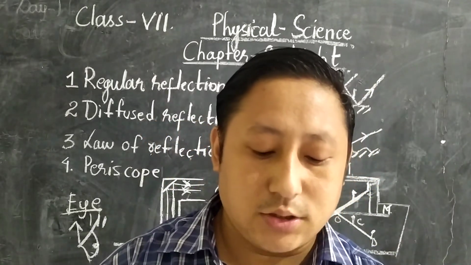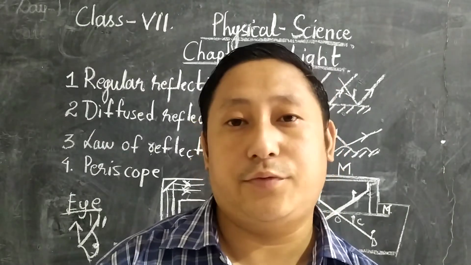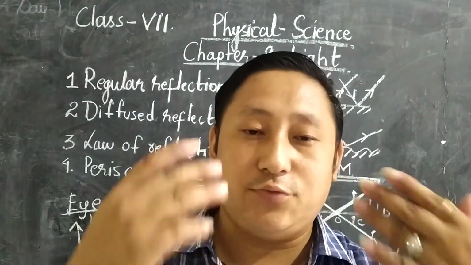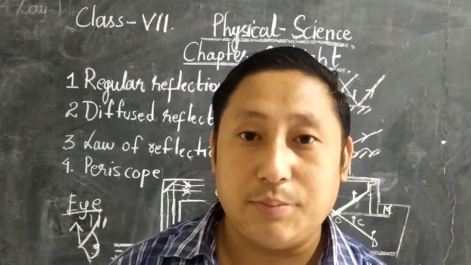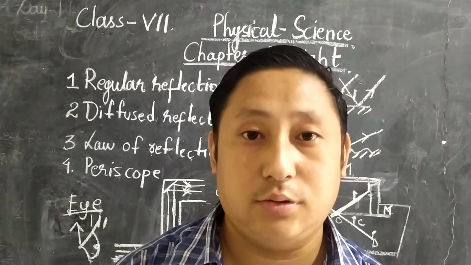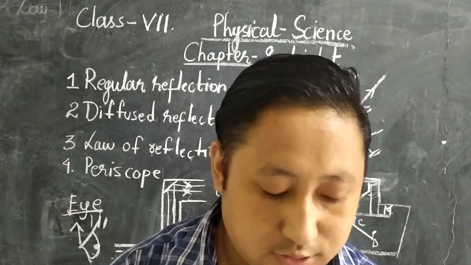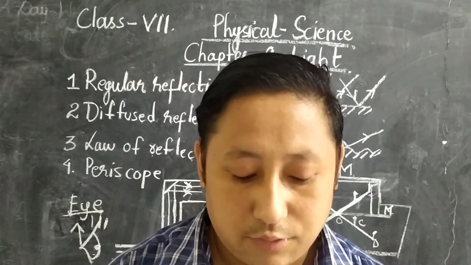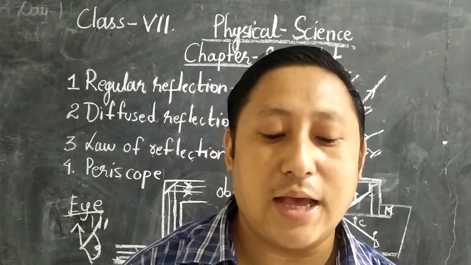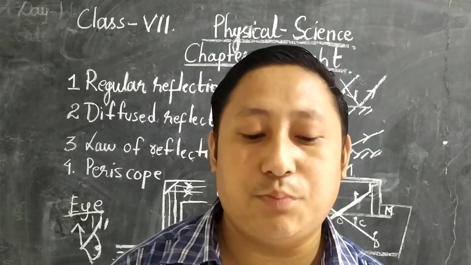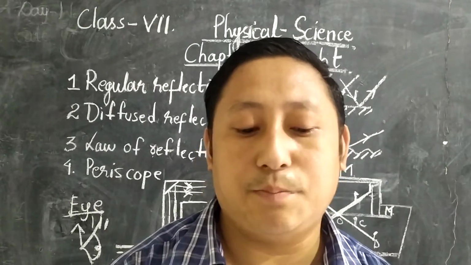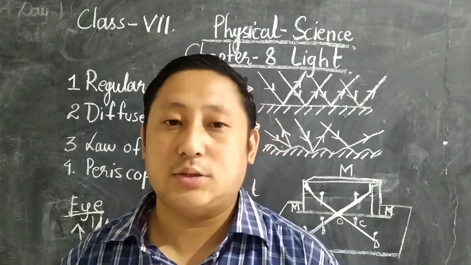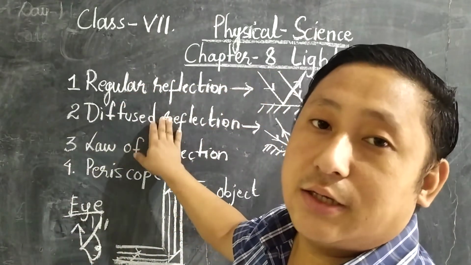This is why cinema hall screens are made of white, rough cloth. That is why in the cinema hall you can see a white cloth there. Any highly polished surface which reflects light regularly is known as a mirror. Mercury surface, polished plates, metal plates, silver, and glass can serve as a mirror. So this was about regular reflection and diffuse reflection.